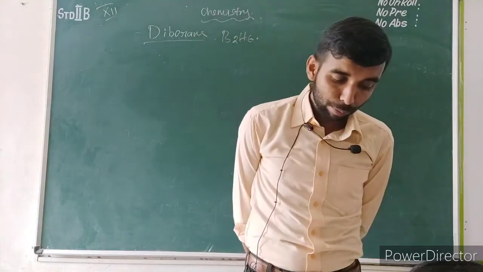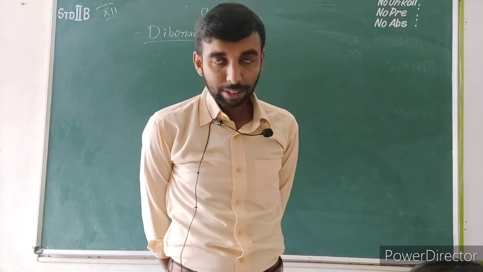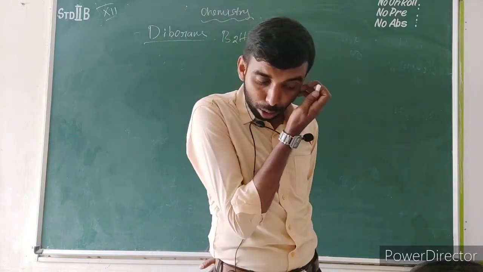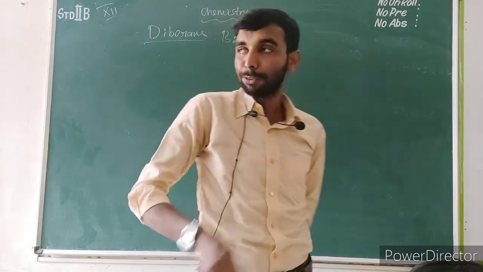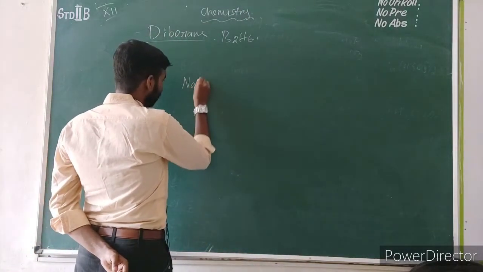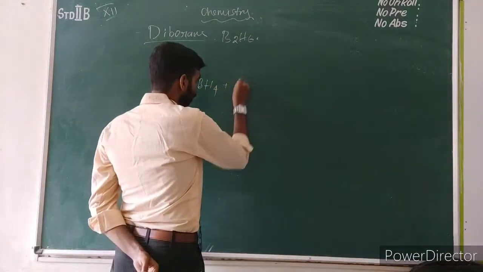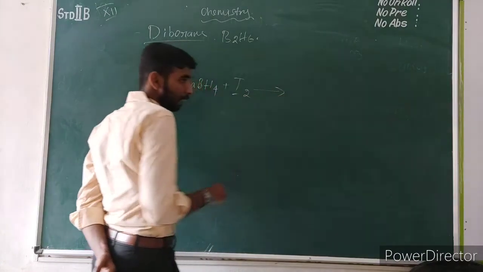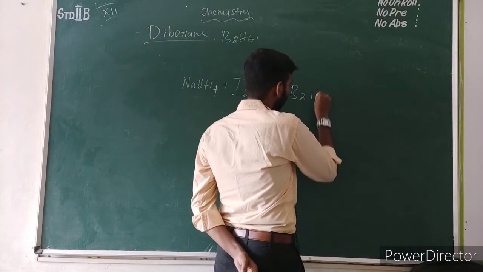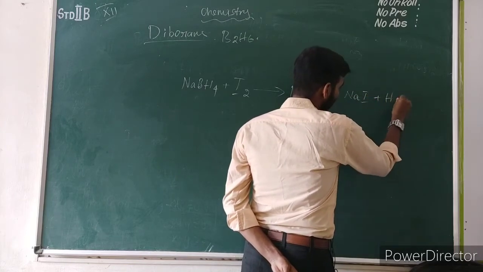Diborane can also be obtained in small quantities by the reaction of iodine with sodium borohydride. Sodium borohydride is a powerful reducing agent. The formula of sodium borohydride is NaBH4. Along with the iodine, the product formed is diborane, B2H6, with the elimination of sodium iodide and hydrogen gas H2.